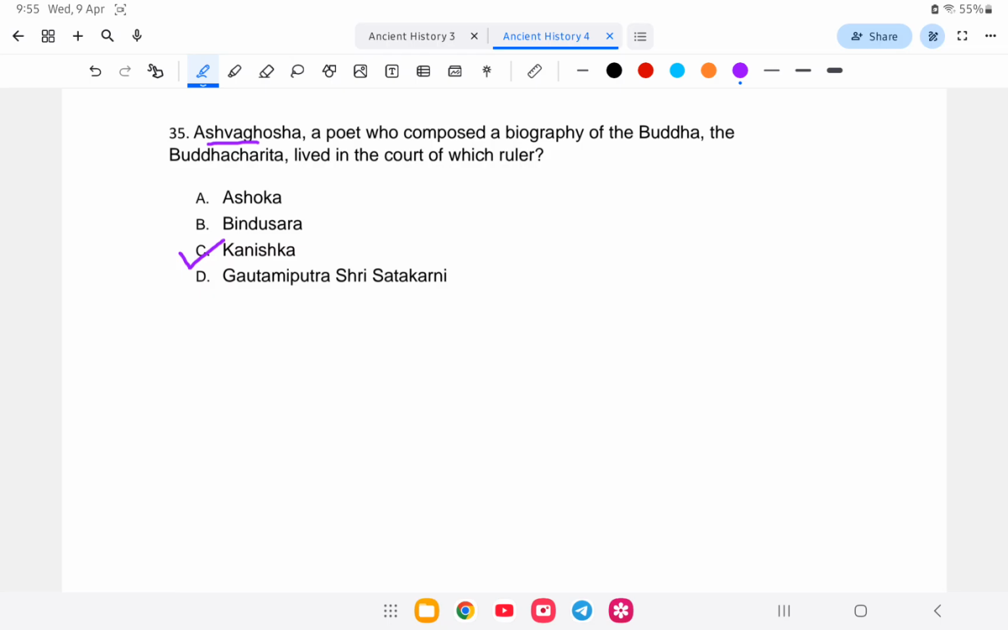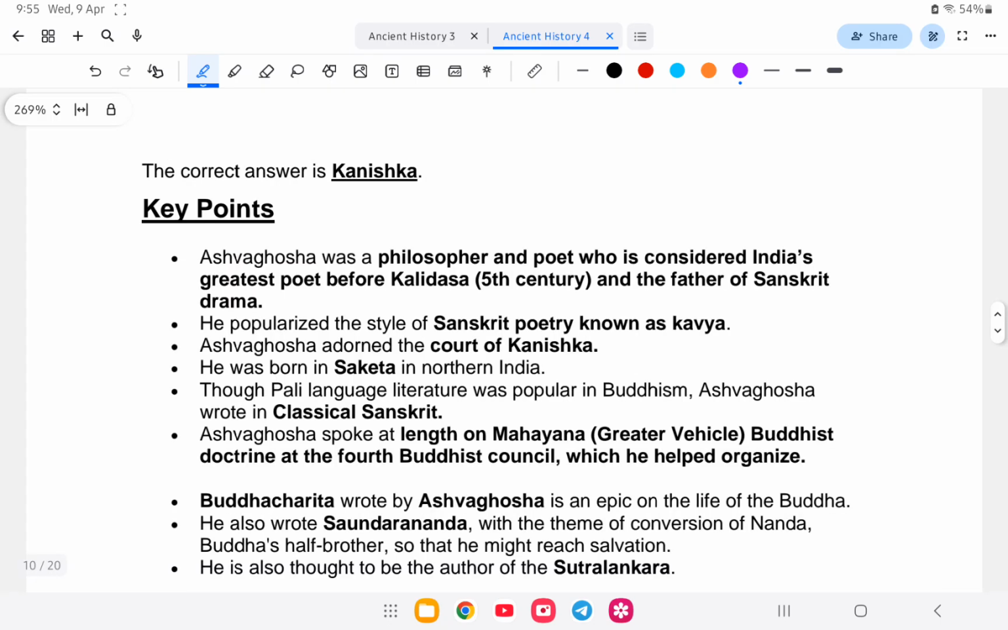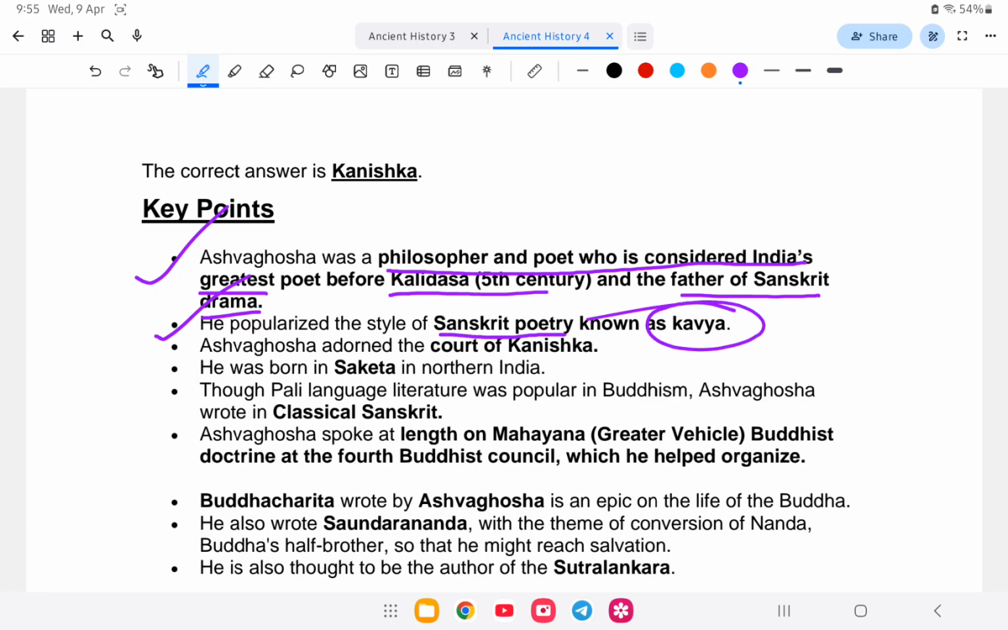So let us study about this Asvagosha book. So Asvagosha do Kanishka la time deksha, and Asvagosha was a philosopher and poet who was considered India's greatest poet before Kalidasa and father of Sanskrit drama. And he popularized the style of Sanskrit style known as Kavya. So who popularized the Sanskrit poetry known as Kavya? Asvagosha or tai Kanishka la time deksha.